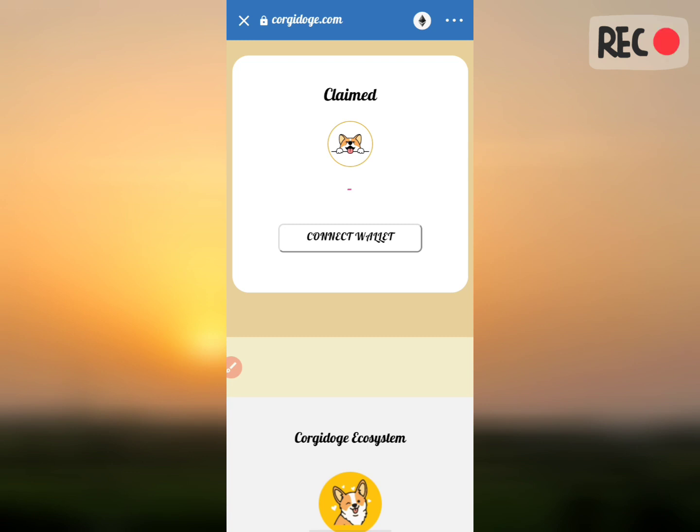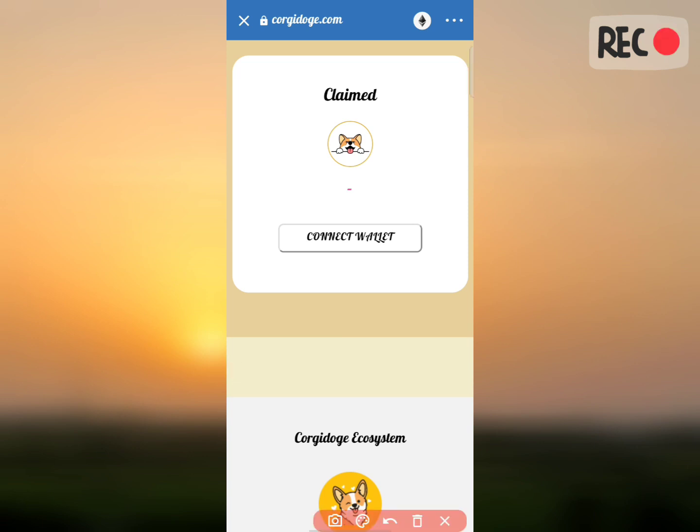We need BNB in our wallet because we need to pay just 20 or 30 rupees of network fee, so we need BNB for the transaction. That's why I suggest you hold 1000 rupees of BNB in your wallet. Then you can easily claim the free tokens whenever I suggest in the Telegram channel or in my YouTube channel. So first load your BNB into Trust wallet, then go through this process.